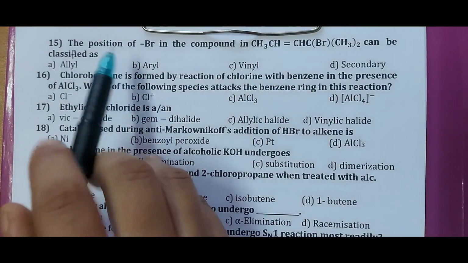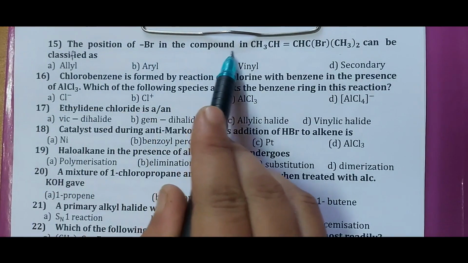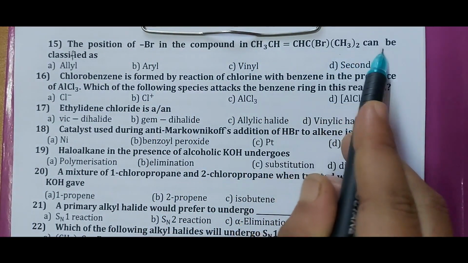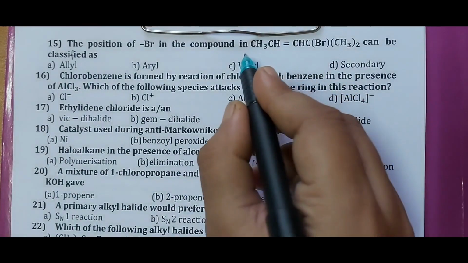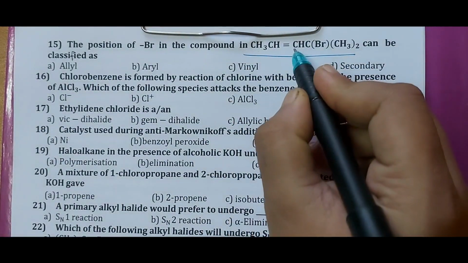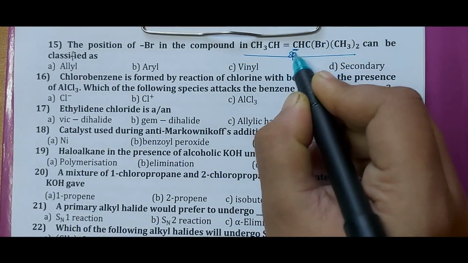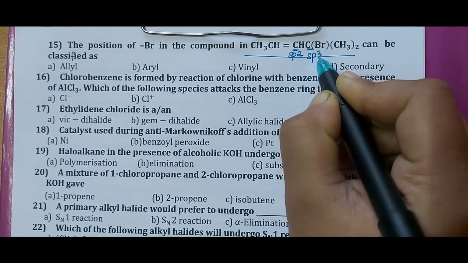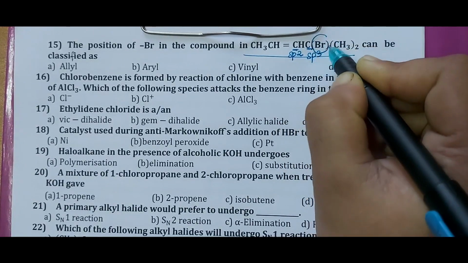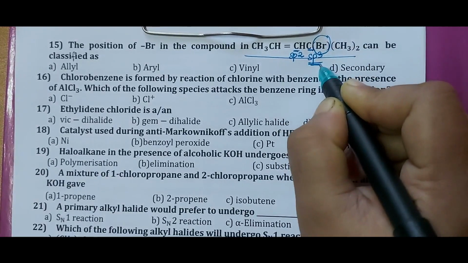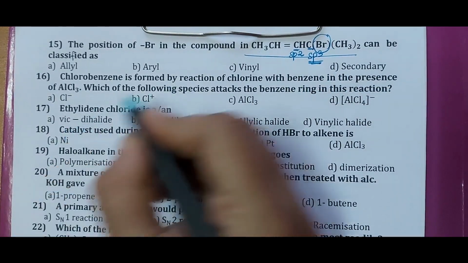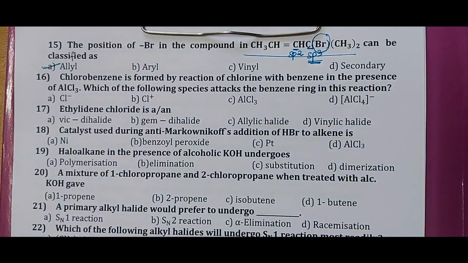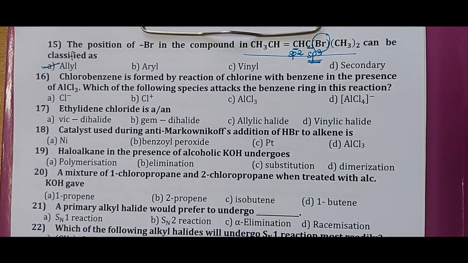The position of Br in the compound CH3CH double bond CHCBr(CH3)2 can be classified as. So here if you see, you are having a sp2 hybridized carbon atom bonded to sp3 hybridized carbon atom to which a halogen atom is bonded. We say that it is an allylic carbon and hence the given halide is allyl halide. So correct answer is option A. Next is question number 16.